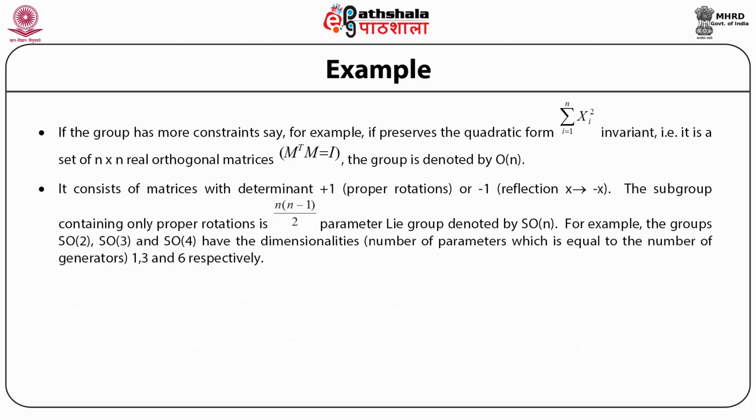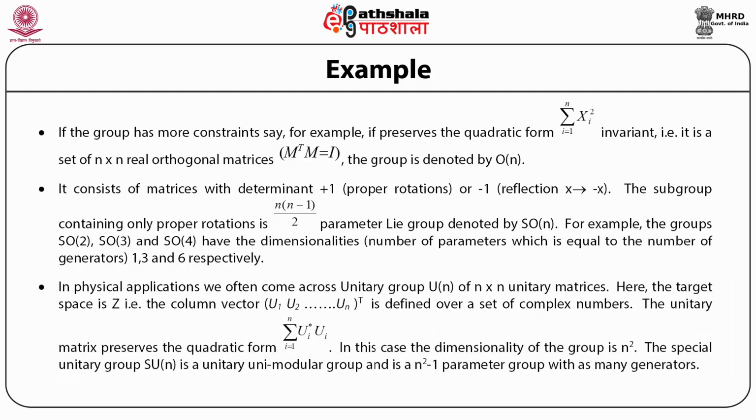In physical applications, we often come across the unitary group of n by n unitary matrices. Here, in contrast to the earlier case, the target is not a space of real numbers, but a space in the complex plane. That is, the space is Z, a space of complex numbers, and the column vectors u1, u2, un are defined over a set of complex numbers. For a unitary matrix, the quadratic form ui dagger ui, which is equal to u dagger u, which is equal to ui star ui, is preserved.